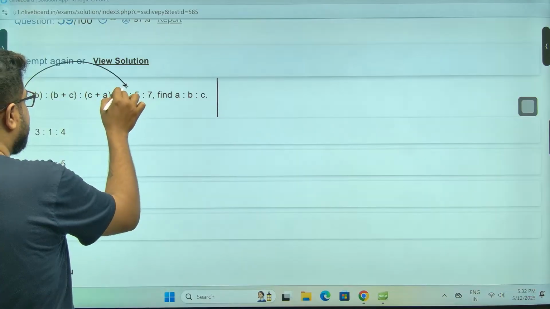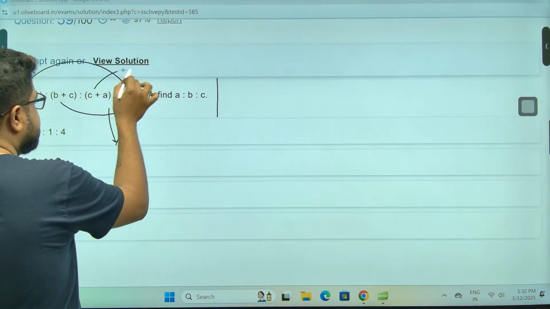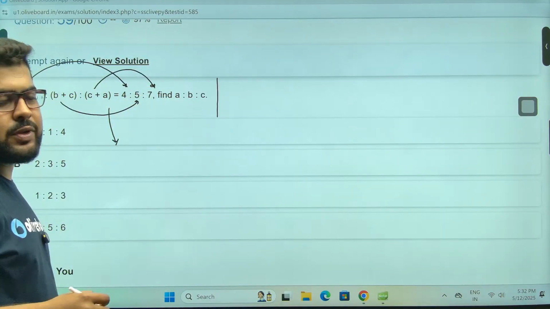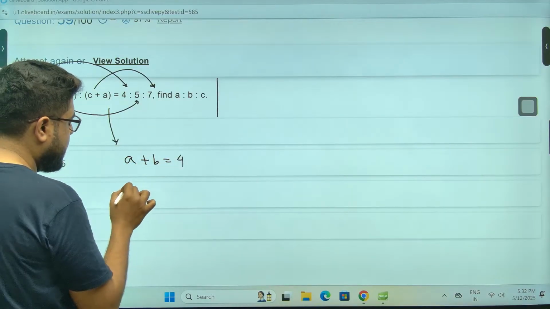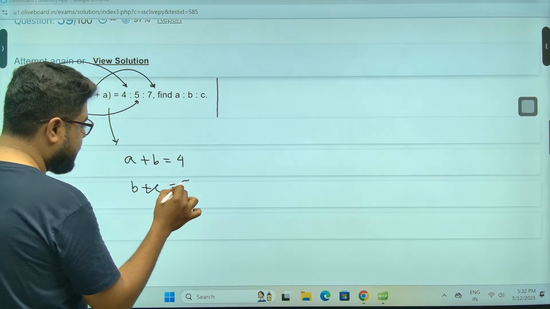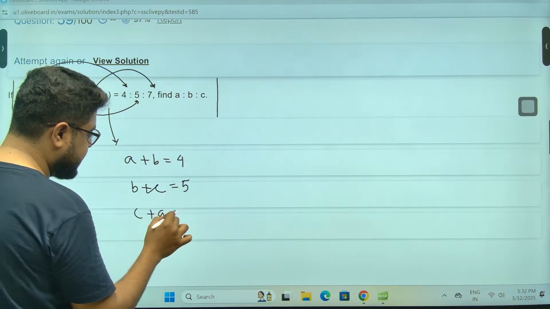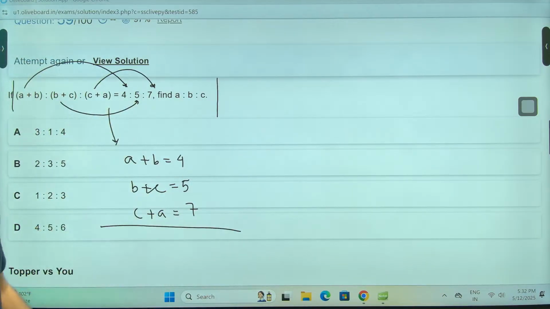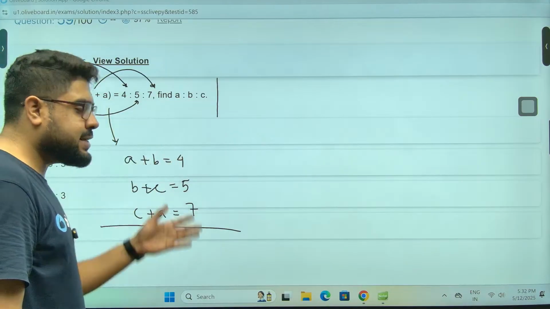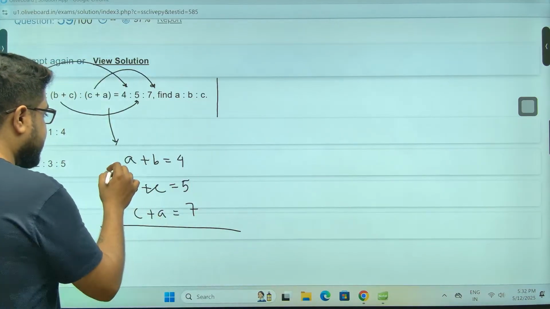Take A plus B is 4, B plus C is 5, C plus A is 7. In these situations, to solve for the values of A, B, and C, always take the sum of all three, because I need my master equation.